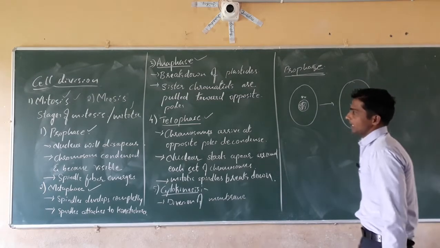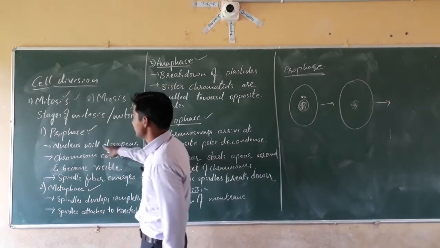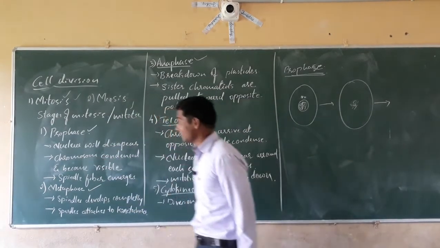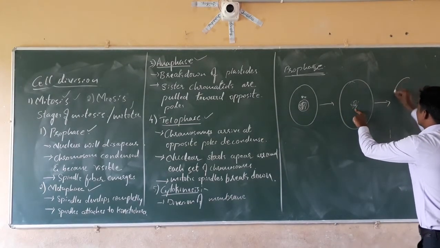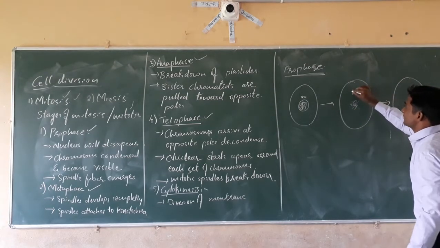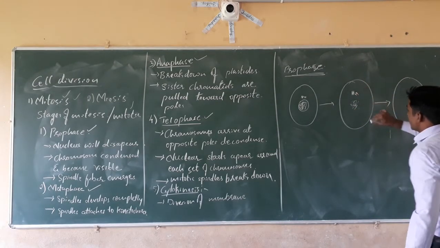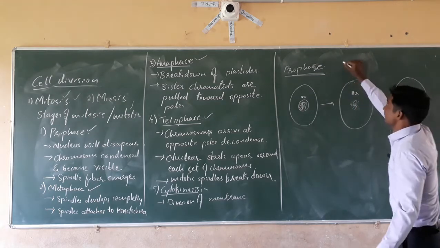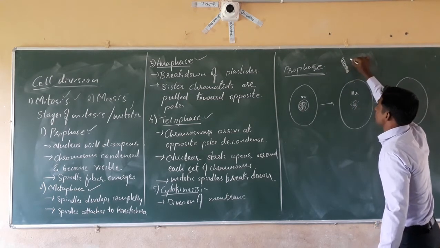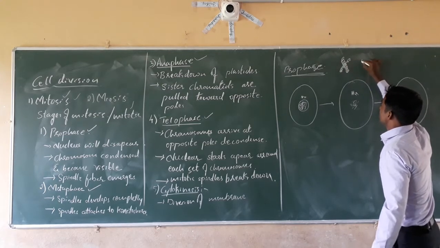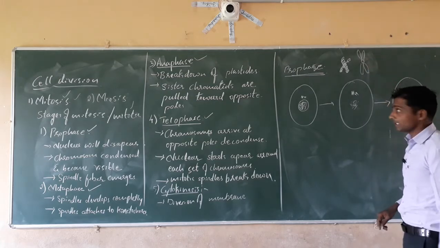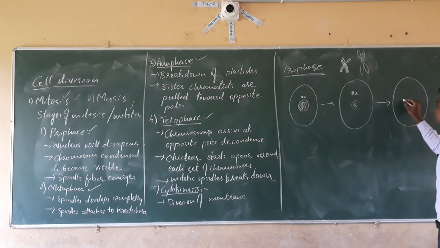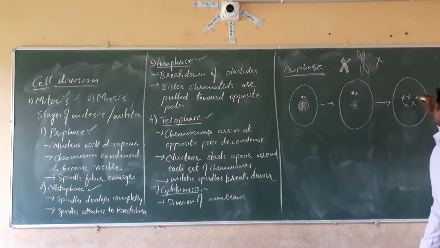And next, what is it going to tell us? The nucleus will disappear, the chromosomes condense and become visible. Here the spindle fibers are there, that is, the centrioles are there. This chromatin network undergoes coiling and forms the chromosomes. You know the structure of a chromosome. Like that it forms the chromosomes, like an X.